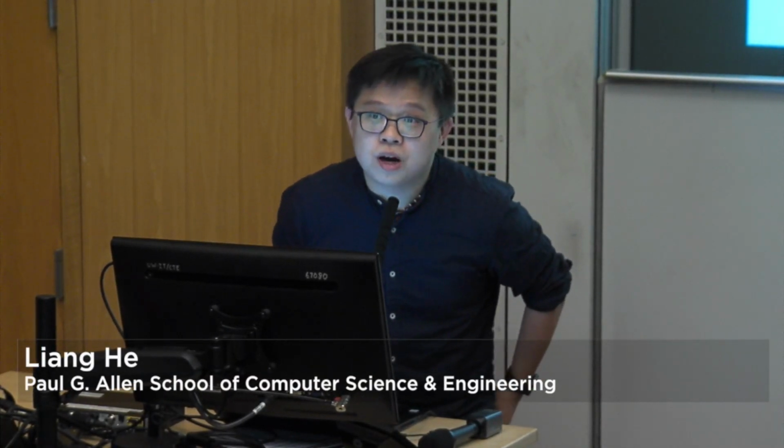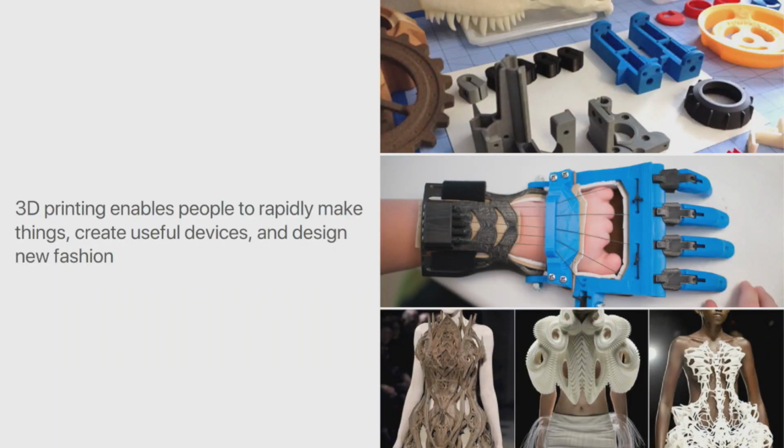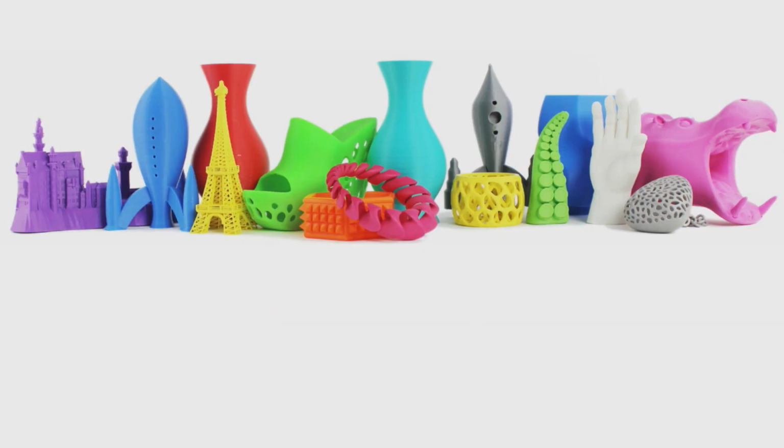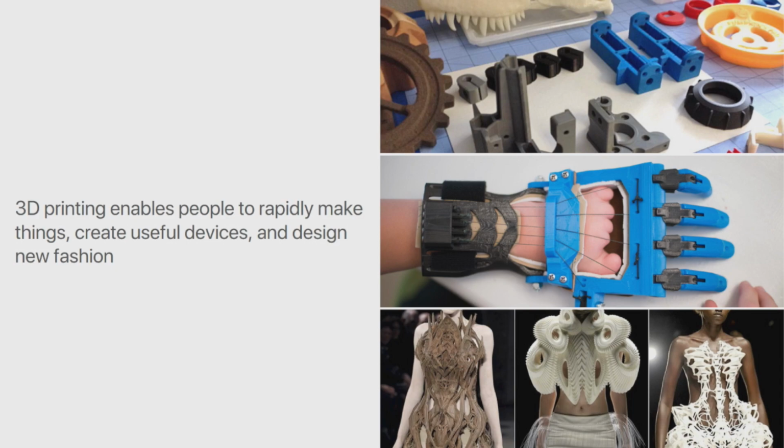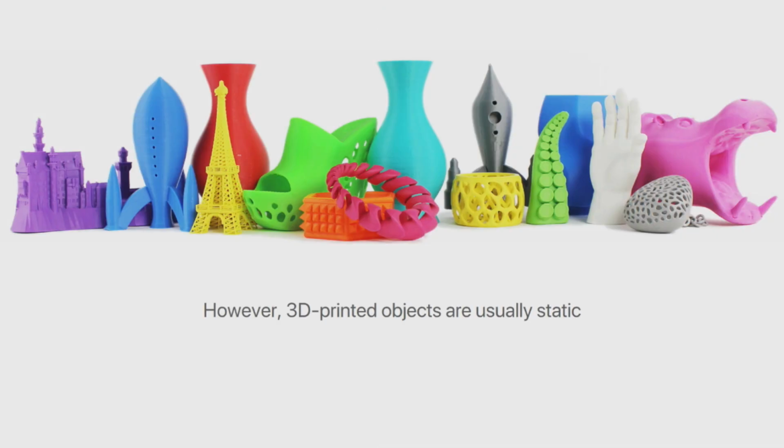So today, my topic is modeling and fabricating interactivity and creativity with object properties. I think 3D printing has been widely used these days, and we can see 3D printing has been used for rapidly making things like mechanical components, also creating powerful devices like prosthetics, and also designing some new fashion. But there's one problem in these 3D printed objects. They are usually very static.